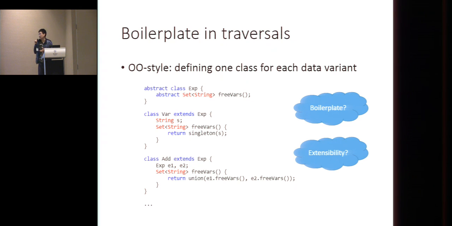But on the other hand, it's less extensible on behaviors or operations, because if you want to pretty-print expression, you need to add this method pretty-print to the base abstract class, and add the implementation for all the cases respectively. So it's less extensible in that case.